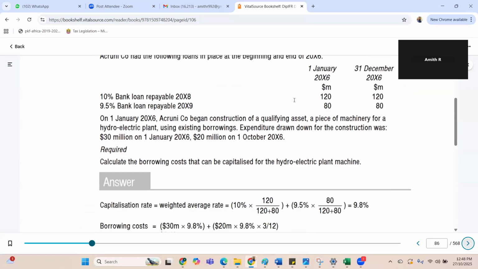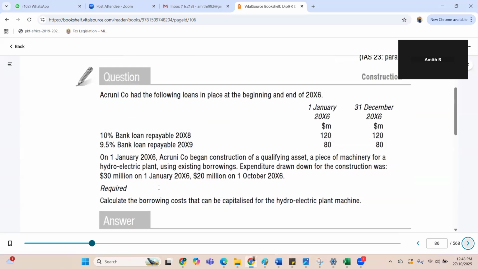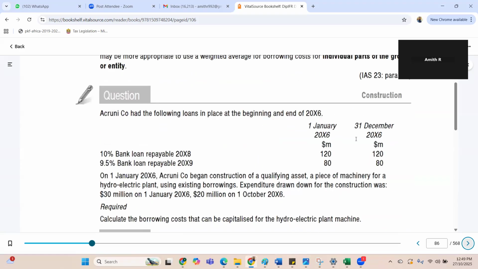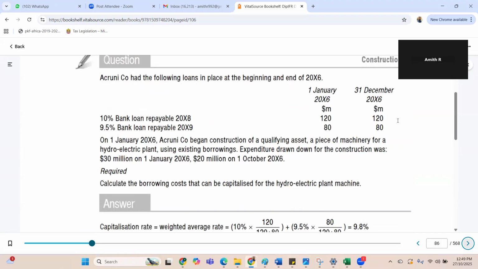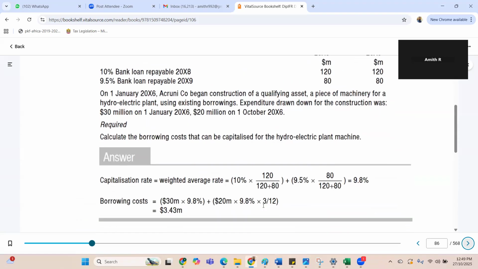So 120 is the weight of the 10% loan and 80 is the weight of the 9.5% loan. So 10% into 120 by 120 plus 80, plus 9.5% into 80 by 120 plus 80. So the weighted average borrowing cost is 9.8%. And that 9.8% is used for the amount. They have seen that only 30 million and 20 million was used. So for that amount, we are using this weighted average method. We need not take the whole borrowing cost on the whole loan amount, only whatever is used for the construction of the asset, at the weighted average cost.